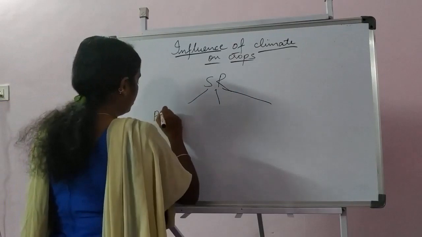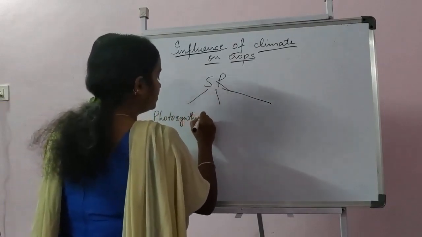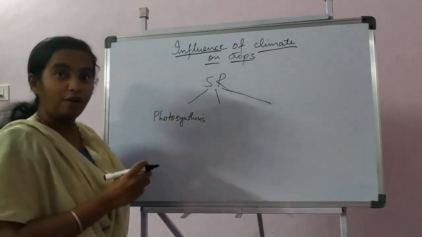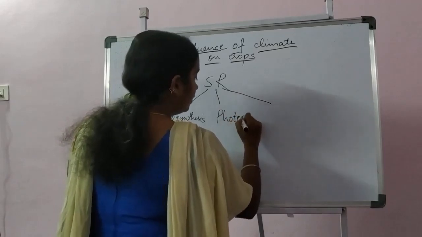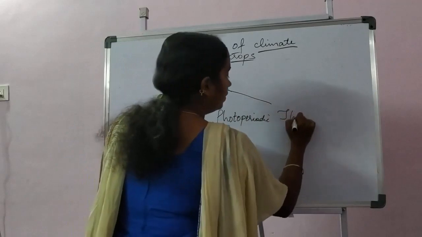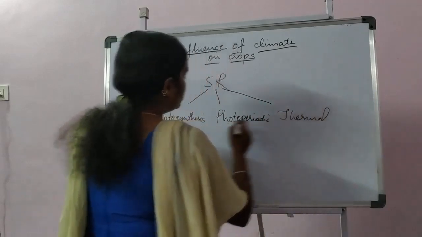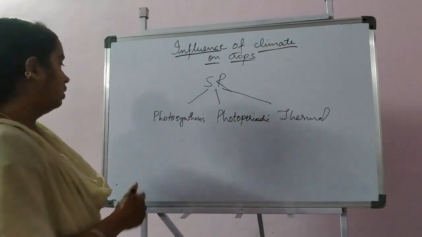One is photosynthesis, since for photosynthesis solar radiation is an important factor, the next one is photoperiodic, and the next one is thermal effect. So we shall deal with all the factors in detail.